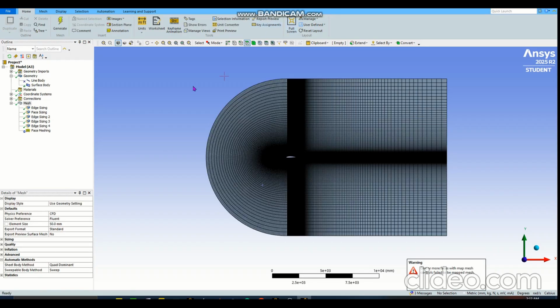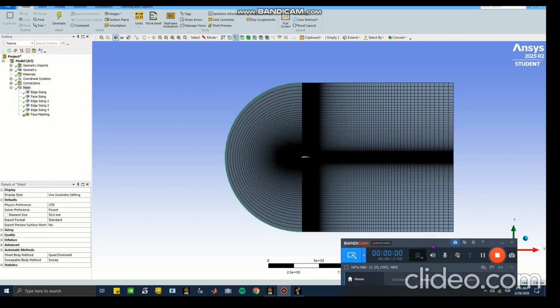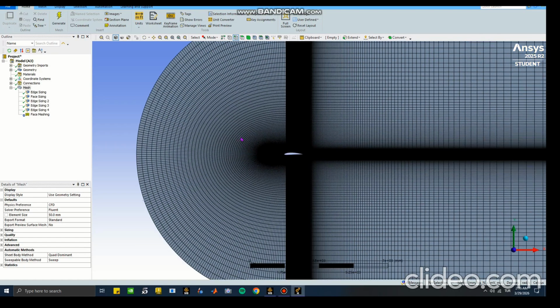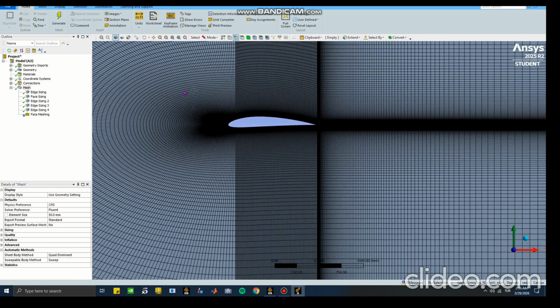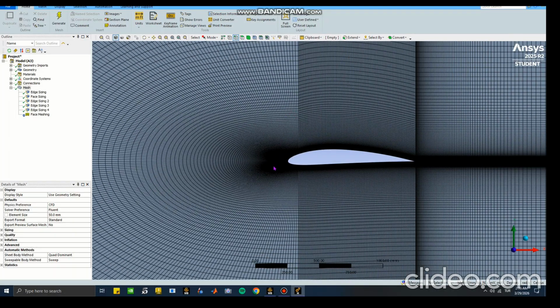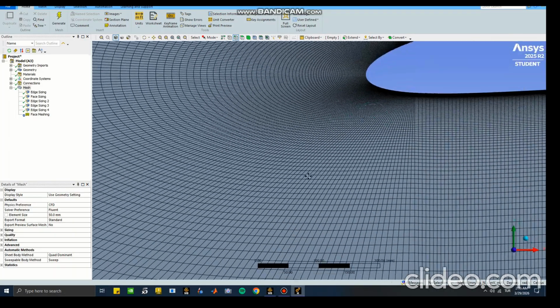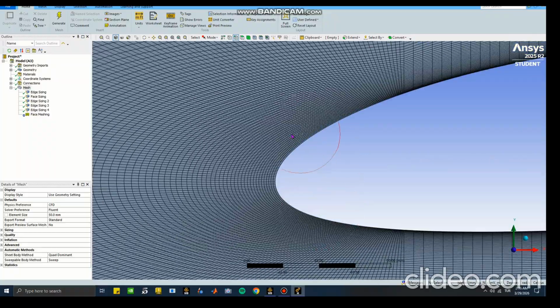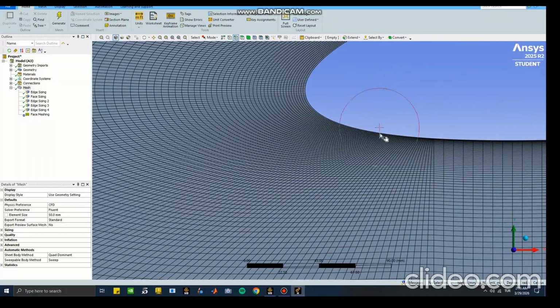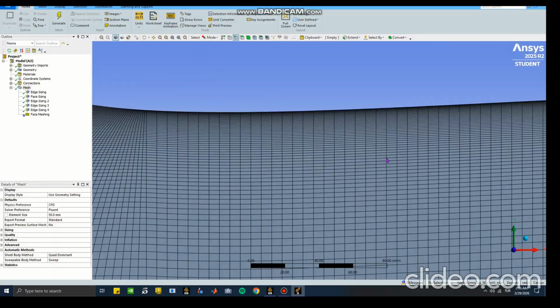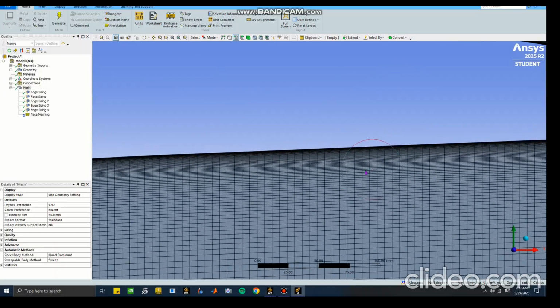Perfect, everything is fine. This is a warning, no need to worry. Okay, we can visually look if our mesh is fine or not, and after that we will check from ANSYS if our mesh is fine or not. Just scroll down a bit and see your mesh is aligning perfectly with the airfoil, as you can see. And we have structured mesh.